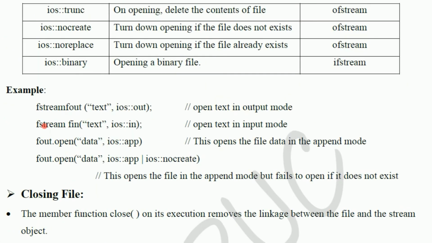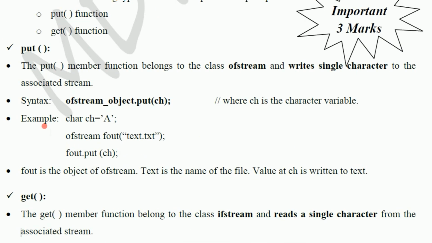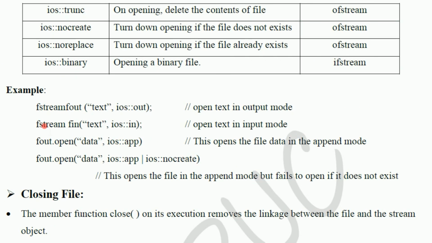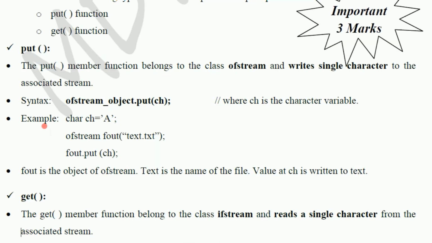The same way the get. The get member function belongs to the class ifstream and reads a single character. The put belongs to ofstream and the get belongs to ifstream and reads a single character from the associated stream.